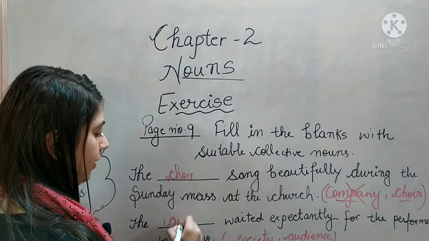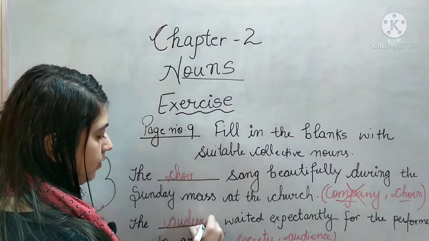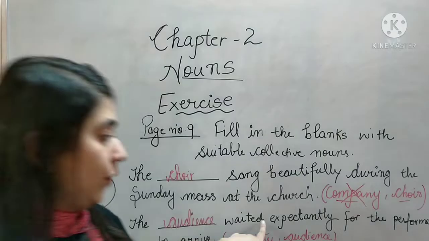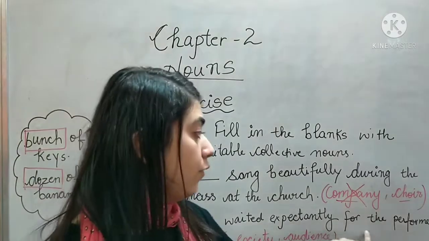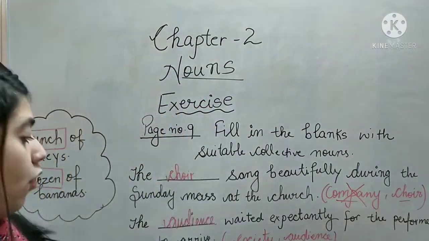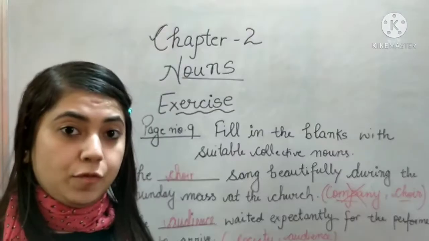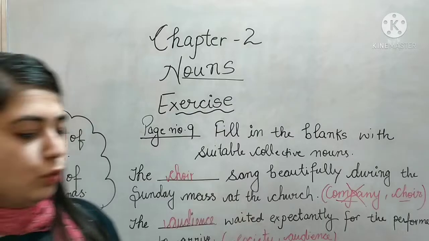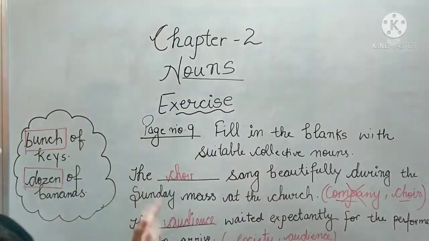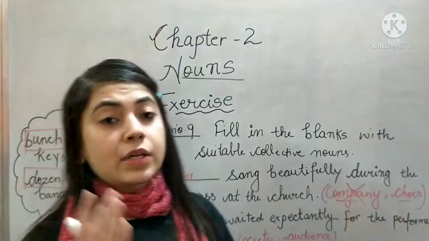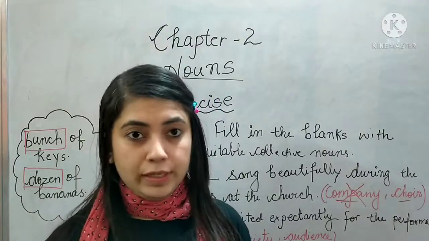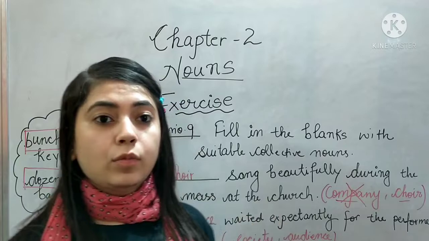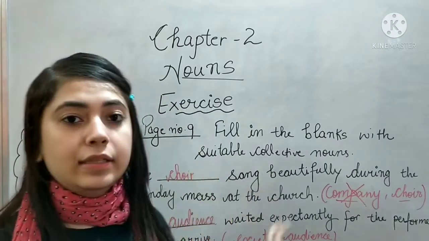So the audience is the correct answer here. The audience waited expectantly for the performer to arrive. In the same manner you have to do all the questions, all the parts that are given in this particular question. Just read the sentence carefully and then choose which collective noun would be appropriate in these sort of sentences.